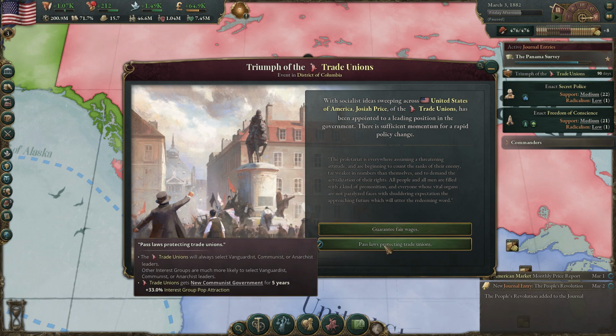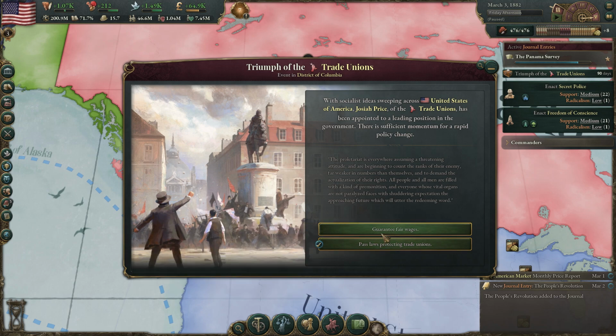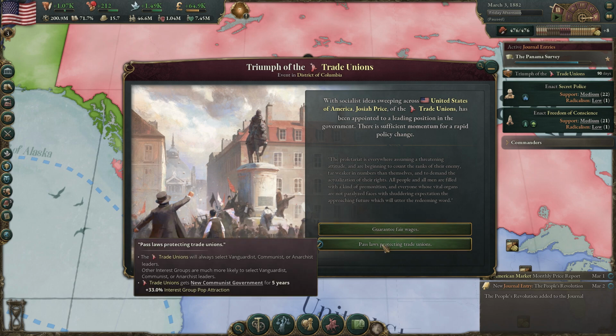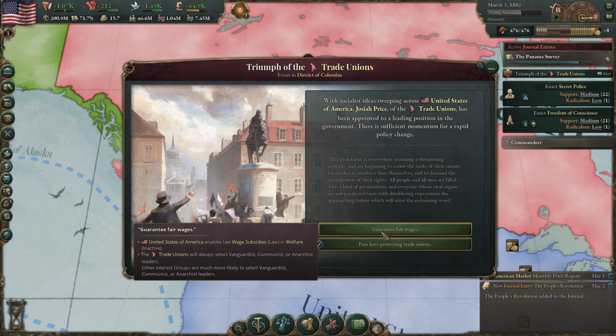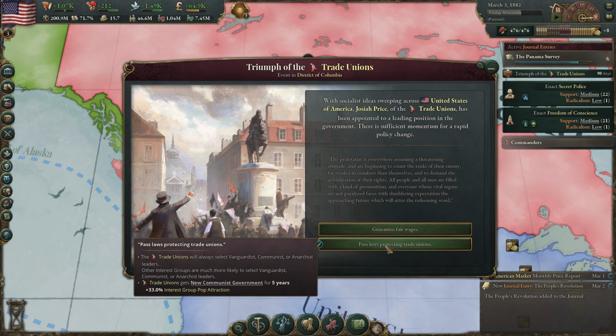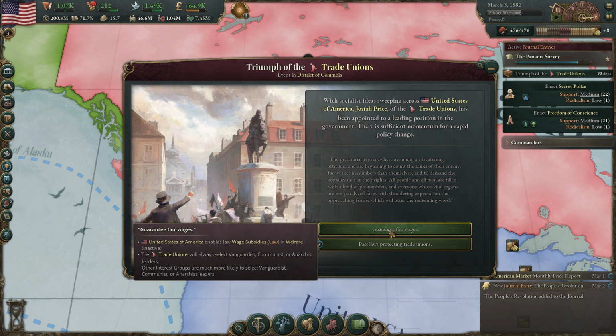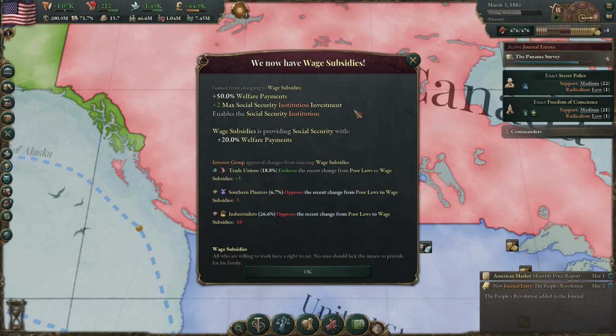You also don't get that 33% interest group pop attraction. And no matter what, you're going to have many of the same effects here. Still going to change the trade unions up. So we're going to go with the guarantee fair wages, guys. And so now we have the wage subsidies, increasing the welfare payments and enabling that Social Security institution, which we didn't have yet with the poor laws.